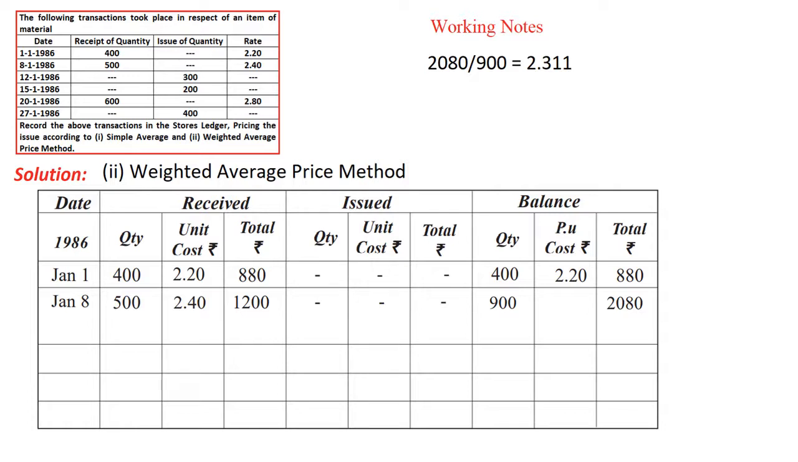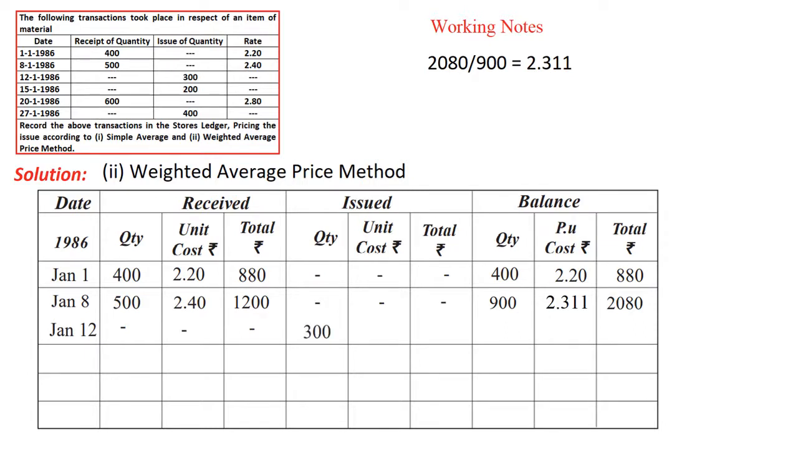Mostly, try to bear in mind that the weighted average method is most applicable in the case of liquid kinds of material. Some containers or drums will be there, and all the material will be poured into the drums, purchased at various prices. Then the weighted average price method will be more appropriate. So the total cost is divided by the total number of units to get the new price of the material, that is the weighted average price, 2.311. This is the way we need to calculate, bear in mind.